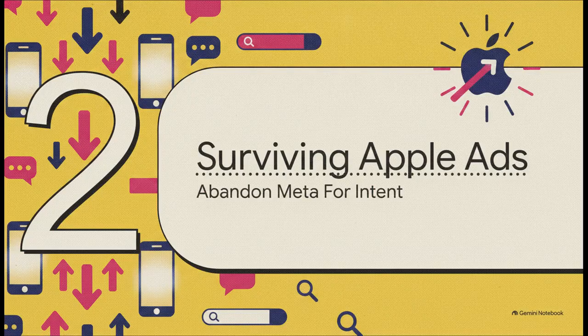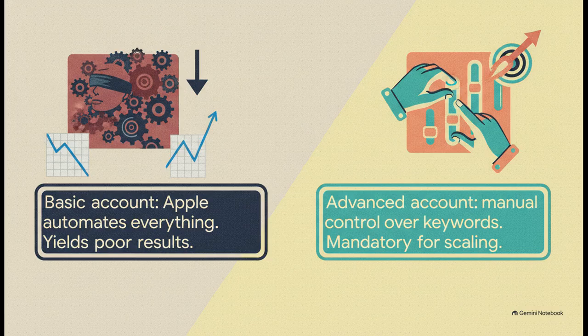Moving on to part 2, surviving with Apple Ads and abandoning Meta for high-intent traffic. Once you have that perfectly disciplined product locked in, how do you actually get people to download it? Well, the answer is Apple Ads. But fair warning, a wrong move here will drain your budget in a heartbeat.